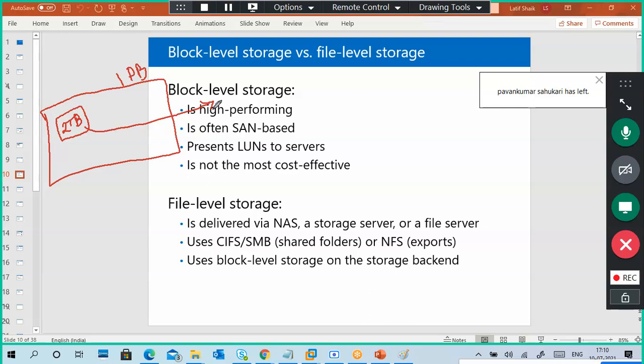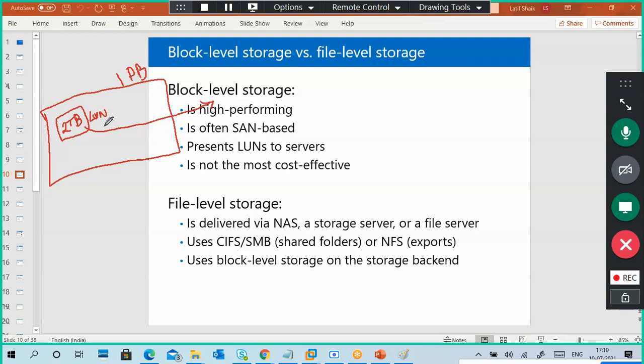I have 1 petabyte of big disk space, free space, an empty disk. In that, I create a 2 terabyte block, or a LUN. I created a LUN, which means a small unit.